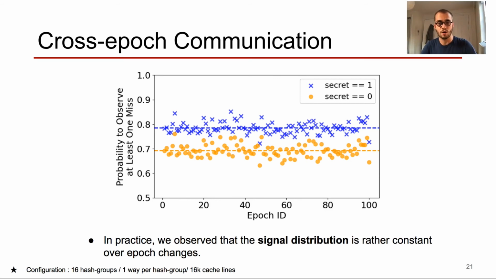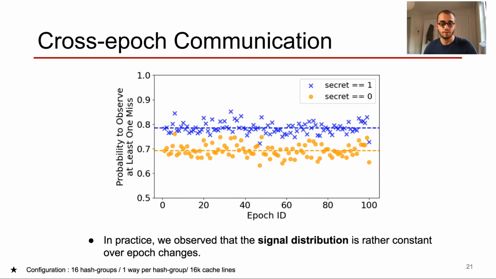We can observe that over epochs, the probabilities stay quite stable over time. As a result, we can use CaSA to compute a global distribution for the signal independently of the epoch, and accumulate signal samples over various epochs to perform decoding. So it is possible to communicate across epochs, and dynamic mapping functions are not as effective as previously thought.